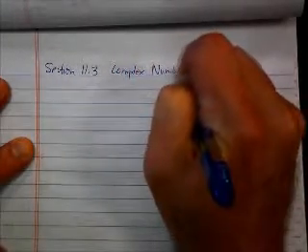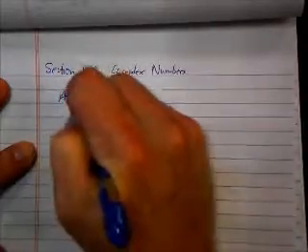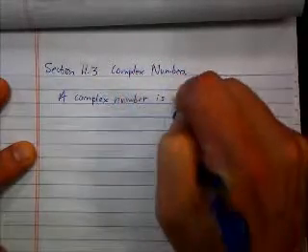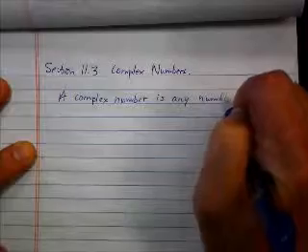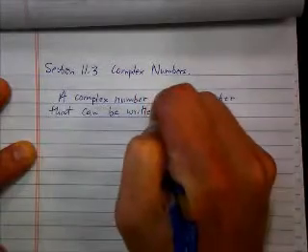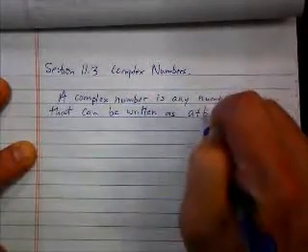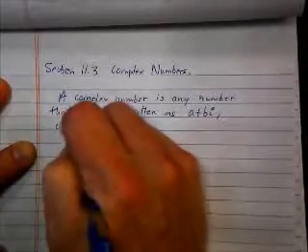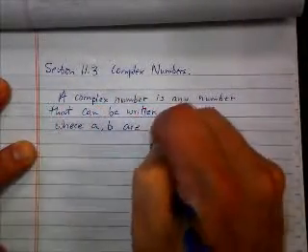In section 11.3, we're going to talk a little bit more about numbers with i in them. So section 11.3, complex numbers. A complex number is any number that can be written as a plus bi, where a and b are real numbers.